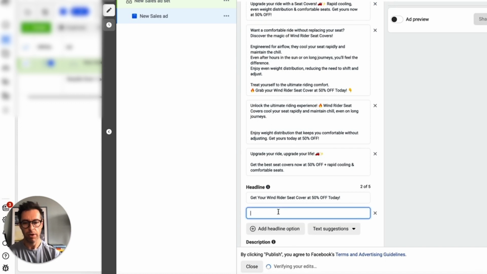But there you go. Very simply, from one piece of text, we've now created multiple pieces of text to go into our Facebook ad. That is the new setup from Facebook. I absolutely love it. It's going to help us with all of our copywriting and get us more sales and leads.